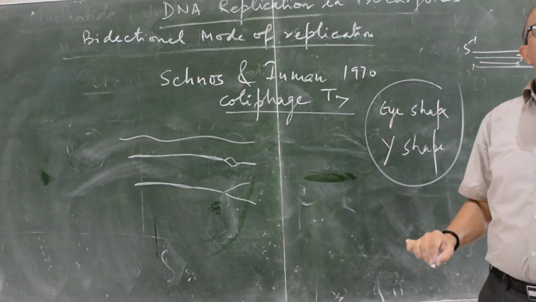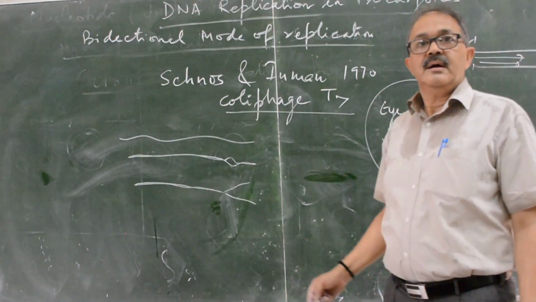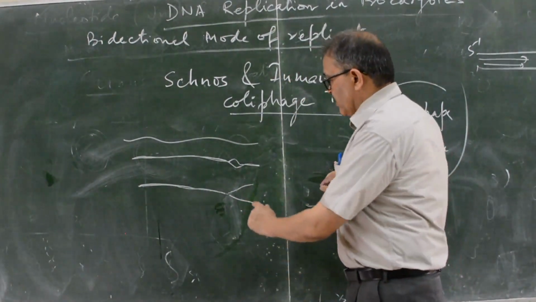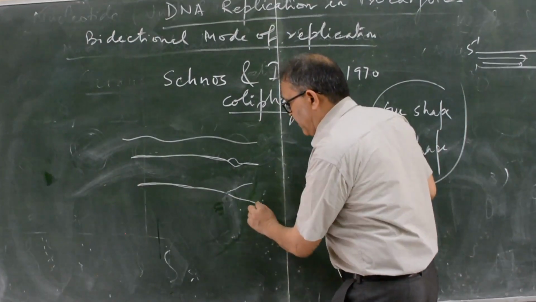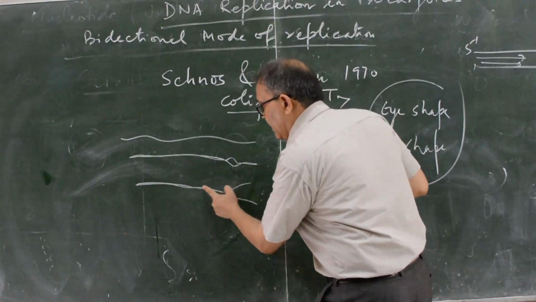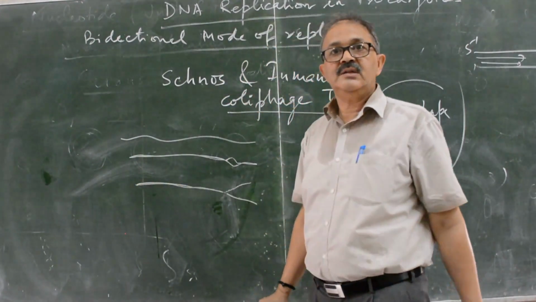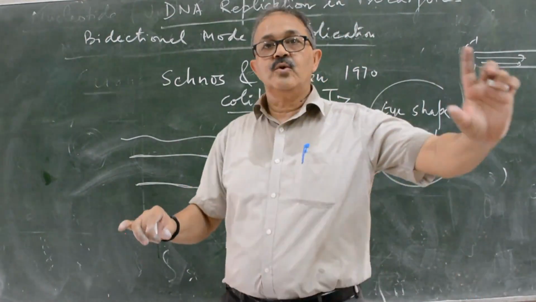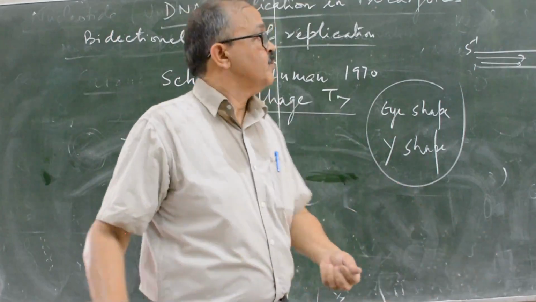It proved that there is bidirectional DNA replication, because Y-shaped means if DNA replication has completed at one end, then DNA replication will complete to the other end. It is only possible if the replication is going on bidirectionally.